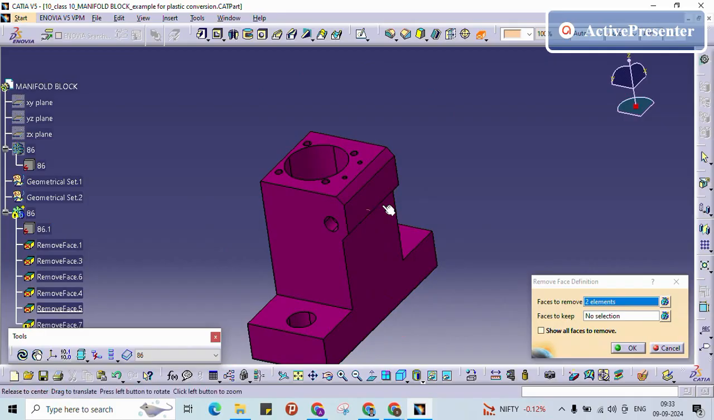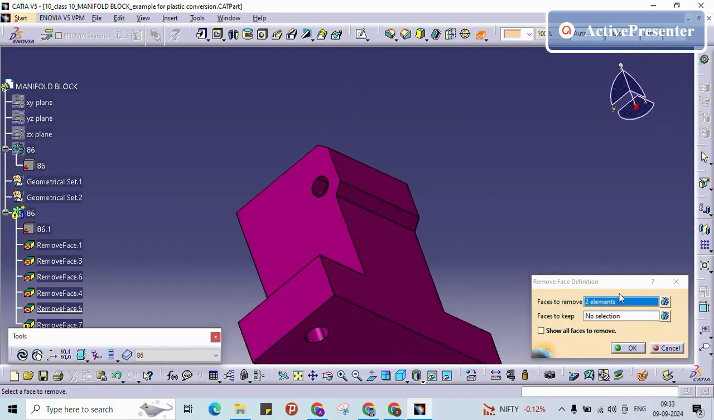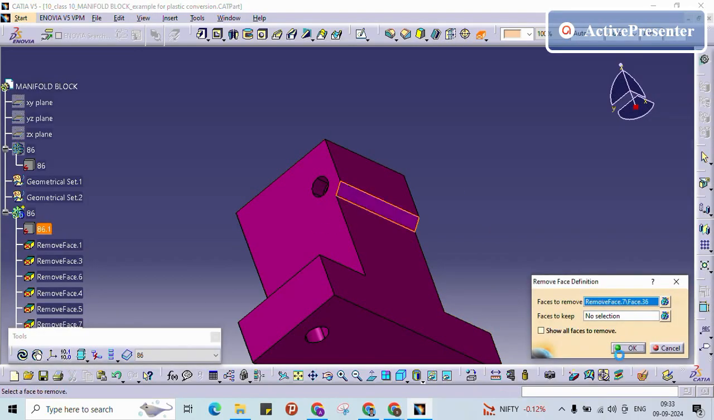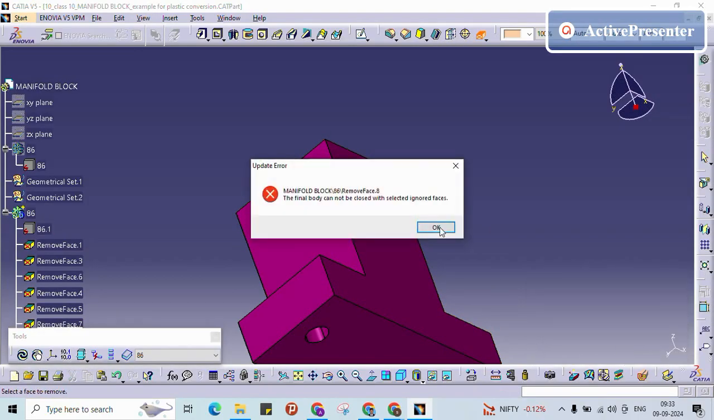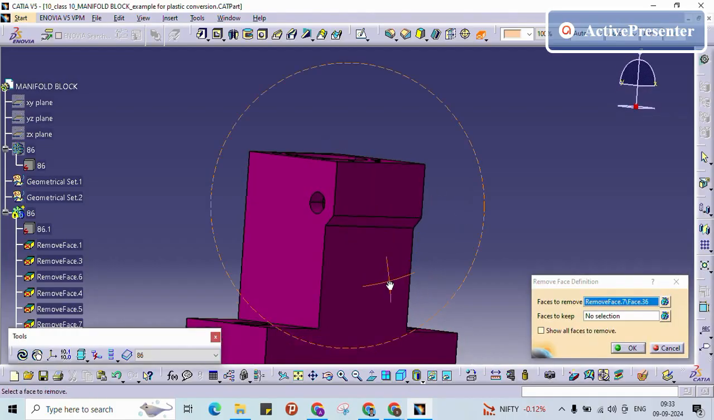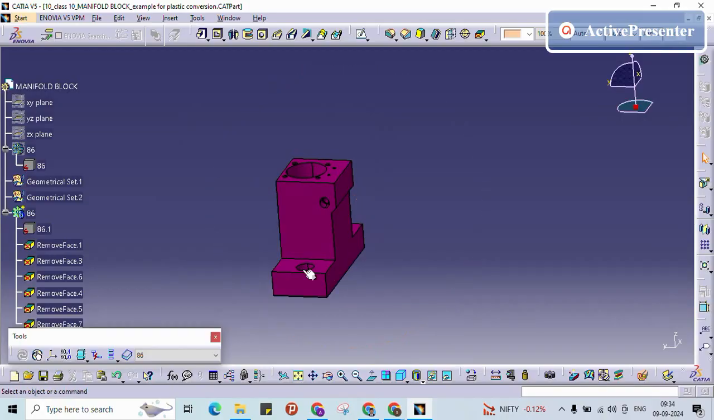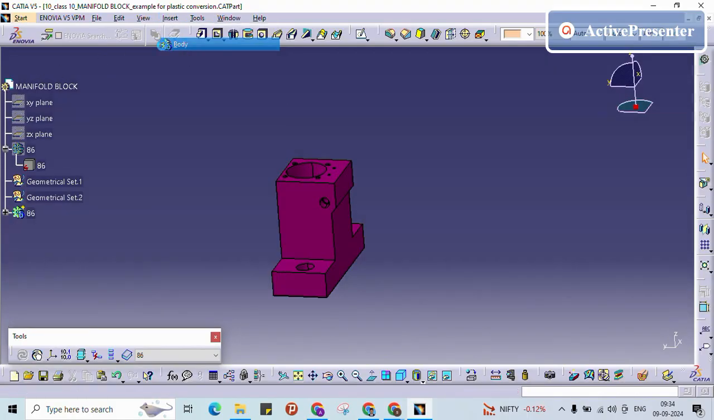See, if it is not able to create the surface, it will throw an error. So we do it individually, maybe. At the bottom it is not able to generate, so we can keep it as it is. So now whatever